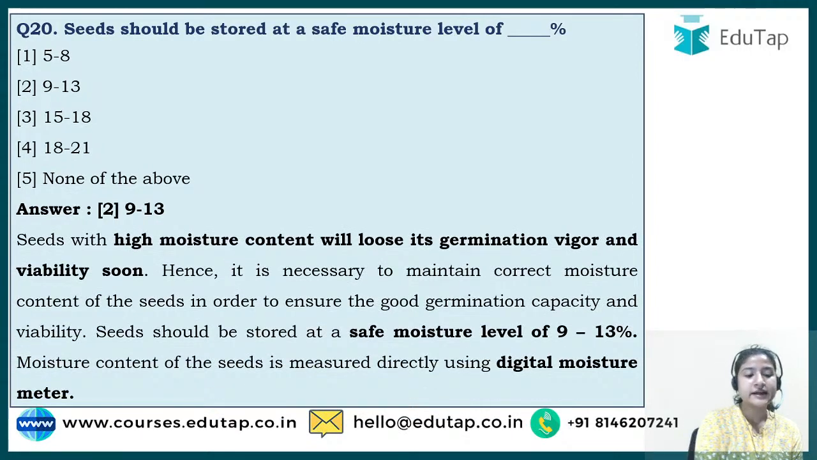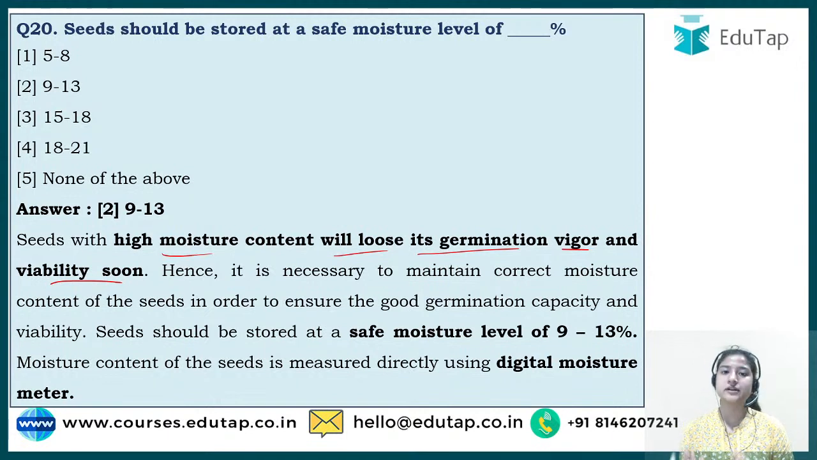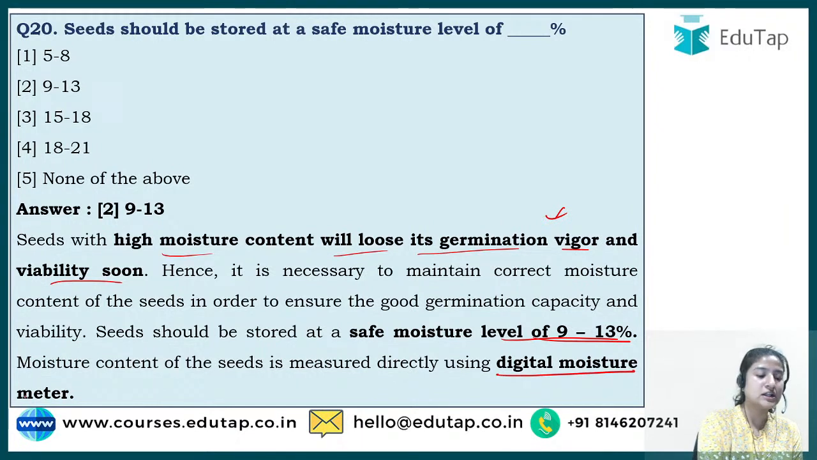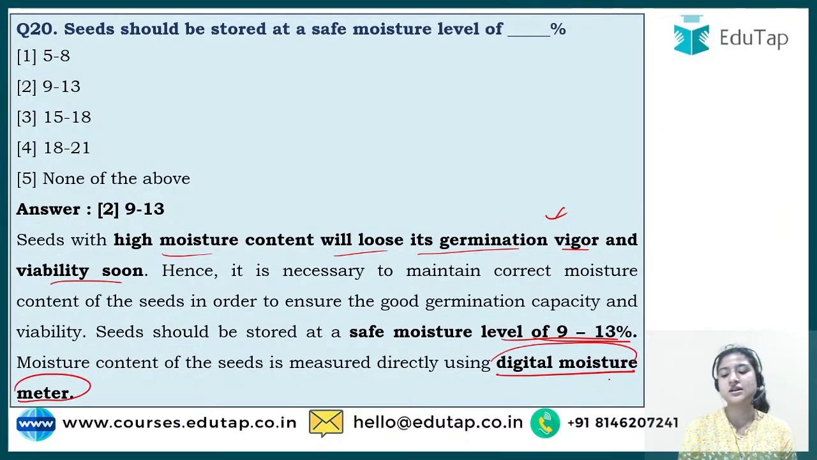High moisture content will make the seed lose its germination vigor and viability soon. What are germination vigor and viability? Viability is whether, if the right conditions are given to that seed, it would grow or not. Secondly, vigor is how fast or slow it can grow. The safe moisture level is 9 to 13%. There is also a particular instrument to measure the moisture content of the seed, and the name of the instrument is the digital moisture meter.